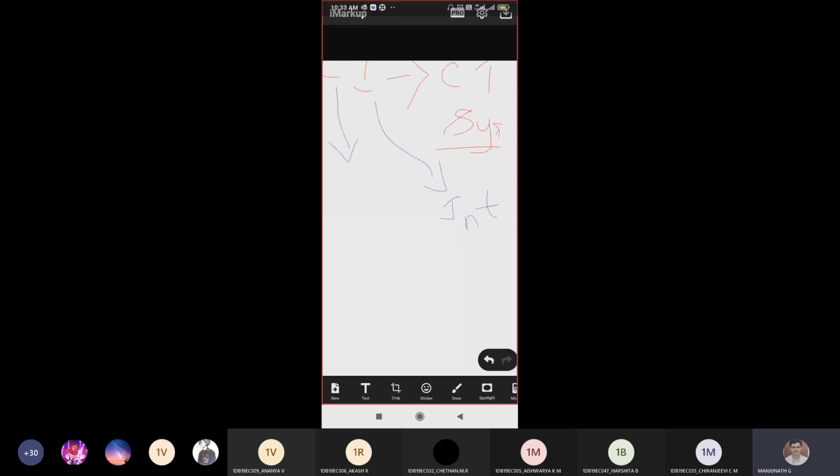Okay, let me proceed. Convolution means mixing of signals. Whenever you want y of t, I have only two options. I need to mix my input with the signal which is present from the system.